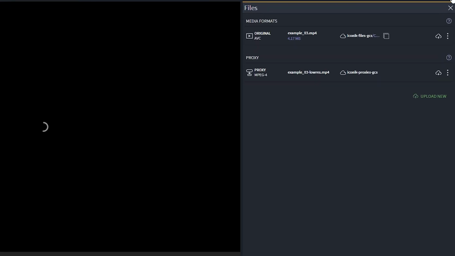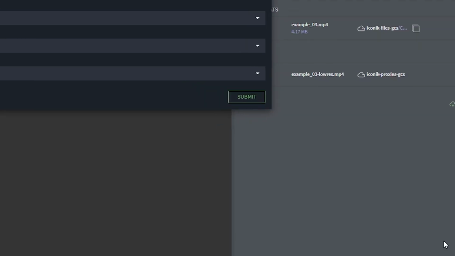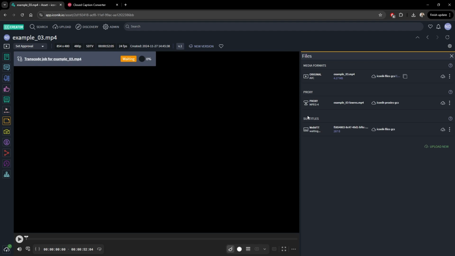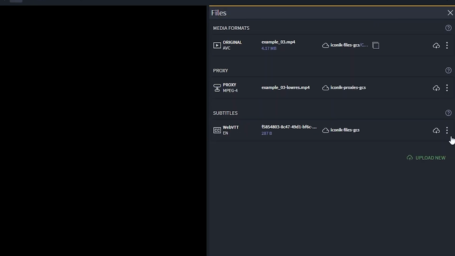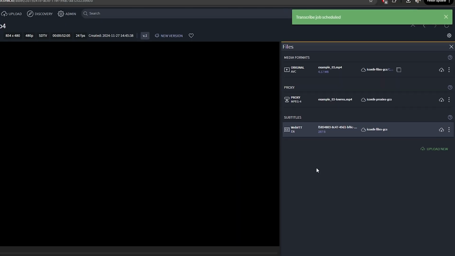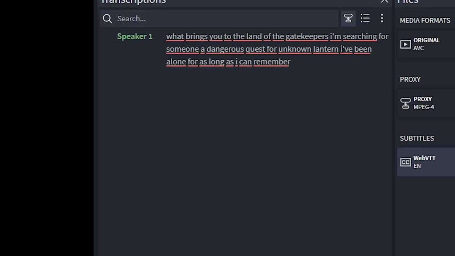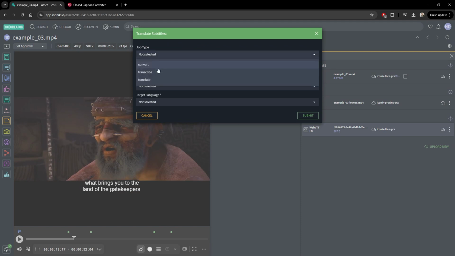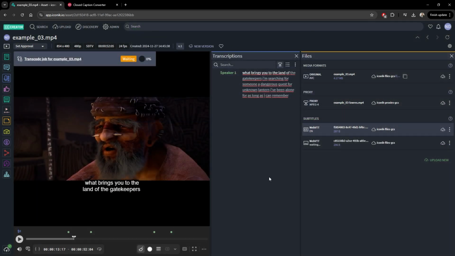Closed Caption Converter can also be used for transcription and translation using the service providers configured in our web interface. Transcribe media using the proxy file from Iconik. The result is better transcriptions and more control over the output. Translate your existing subtitles using our API to generate additional language options in just a few seconds.